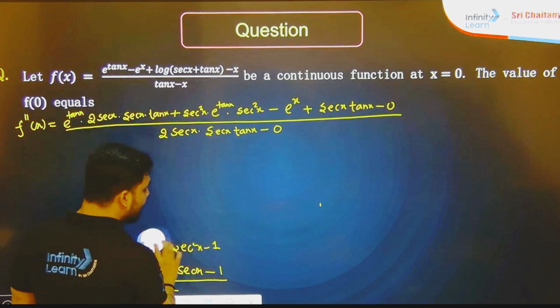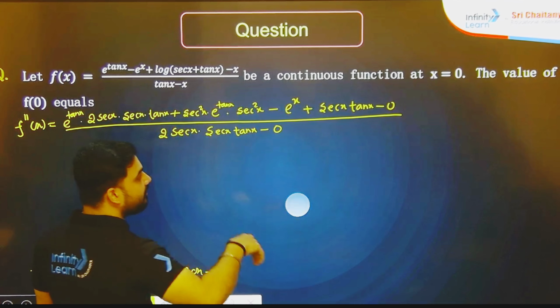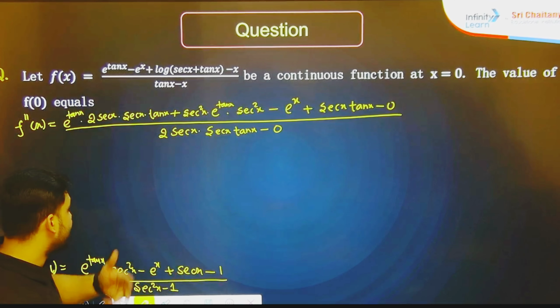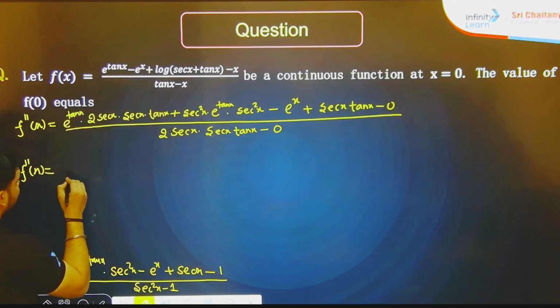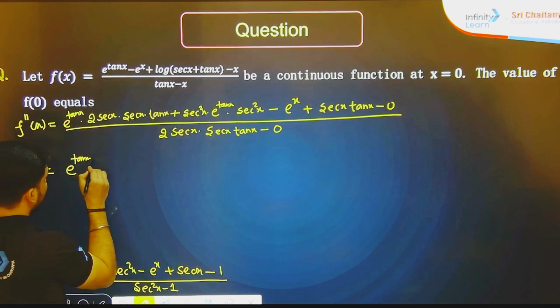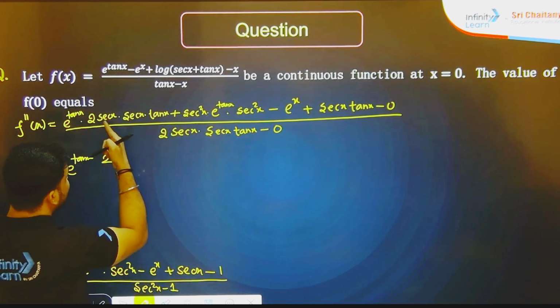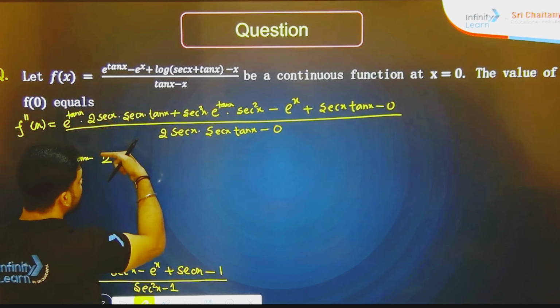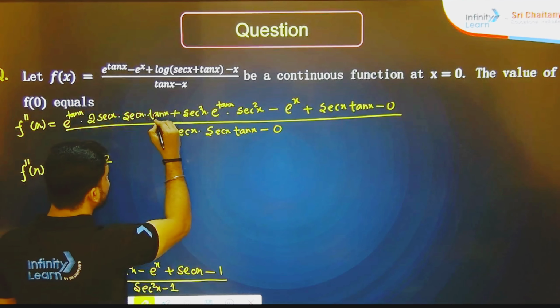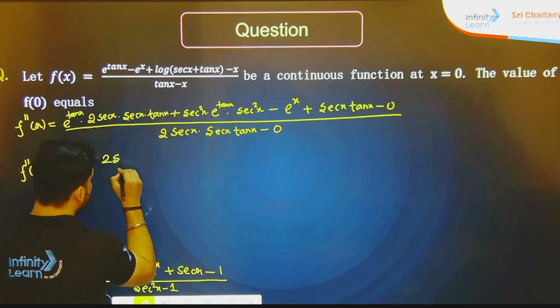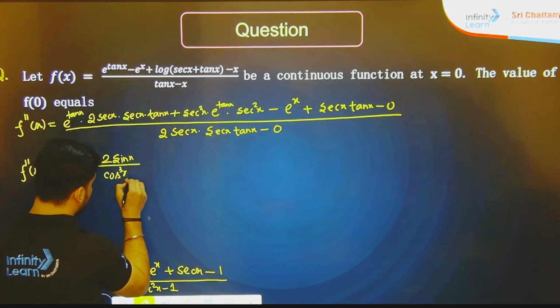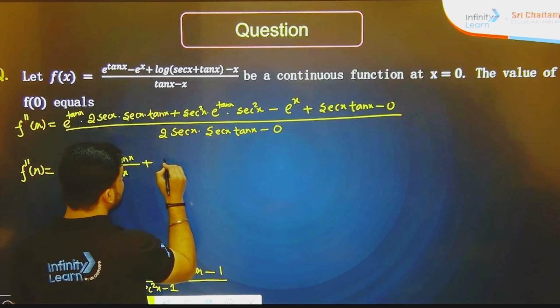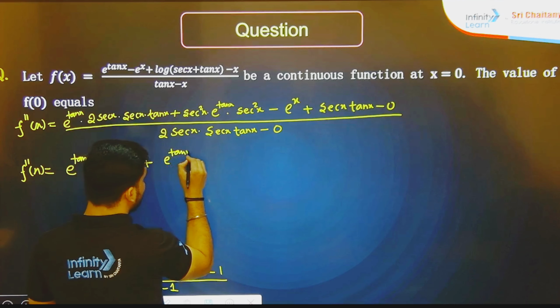If we again end with 0 upon 0 form, we will again go with triple differentiation. So f double dash x is equal to e to the power tan x, 2 sec x will become 1 upon cos x, 1 upon cos x, tan x is sin x upon cos x, so we can write 2 sin x upon cos cube x. Here also e to the power tan x will be there.